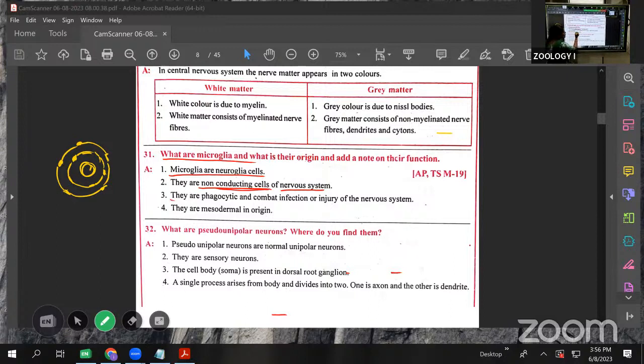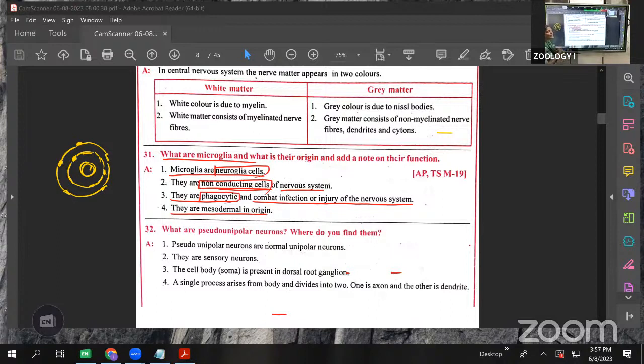They are phagocytic, meaning if any unwanted substances are there, they take and ingest them and combat the infection and injury of the nervous system. When there is injury and infection, they take the unwanted substances and remove them. That is called phagocytic. They are mesodermal in origin. Microglia are the supporting cells of the neuron, so they are neuroglial cells. They are non-conducting cells and phagocytic in function. When there is injury and infection, they engulf the microbes and remove them. Also, they are mesodermal in origin.